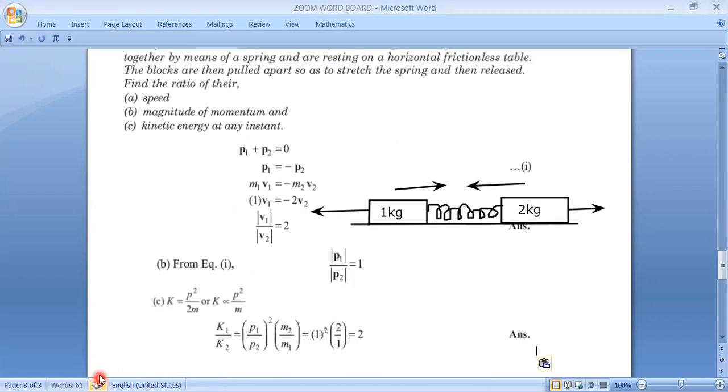And just find the ratio of kinetic energies, k1 by k2. Are you getting it? Because kinetic energy is directly proportional to p square by m. 2 is constant, so it is not required. So p square by m means p1 by p2 whole square, divided by m, which is reciprocally proportional, so m2 by m1. So if I put all these values, we are going to get 2.